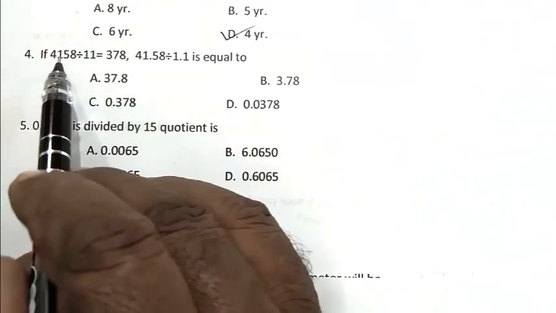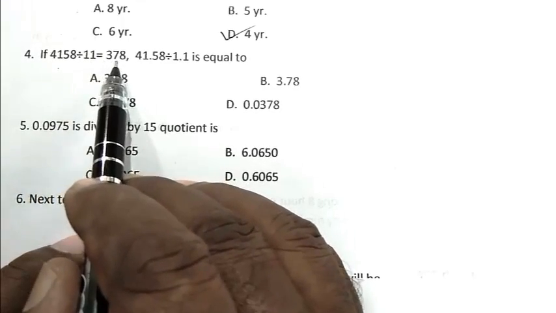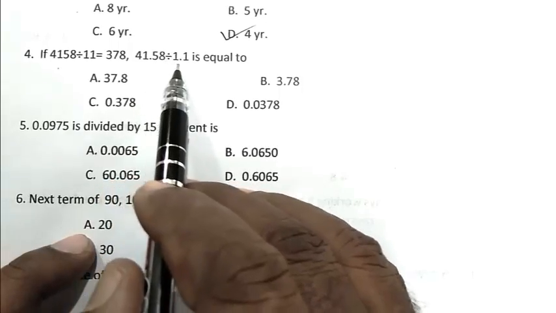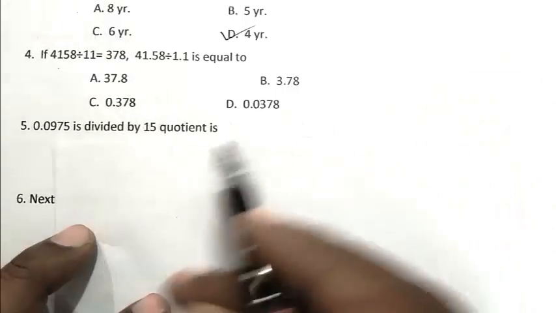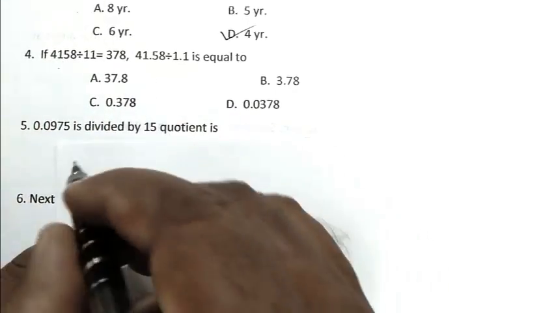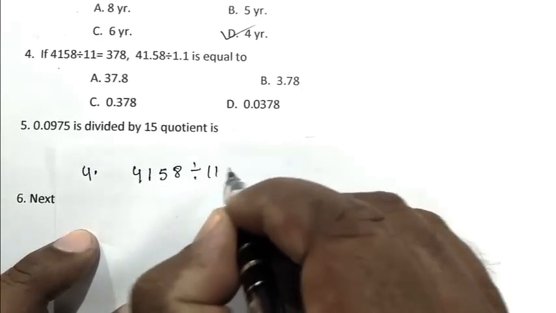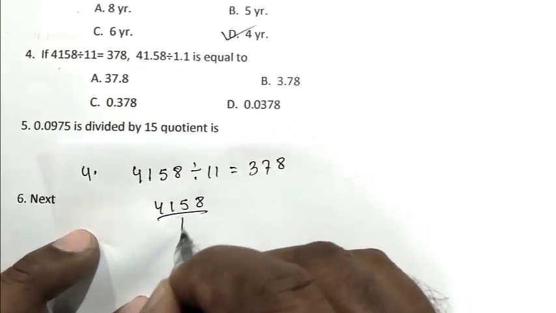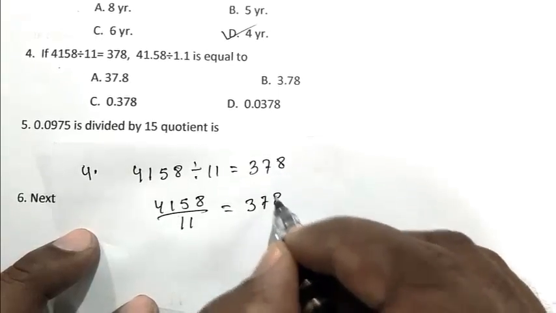Question number 4. If 4,158 divided by 11 equals 378, then 41.58 divided by 1.1 is equal to. So friend, first we write this expression, 4,158 divided by 11 equals 378.